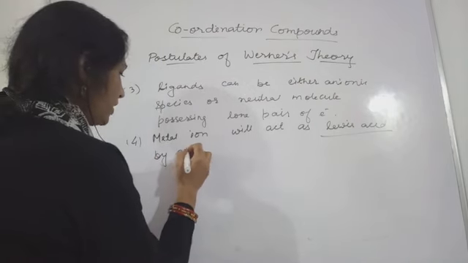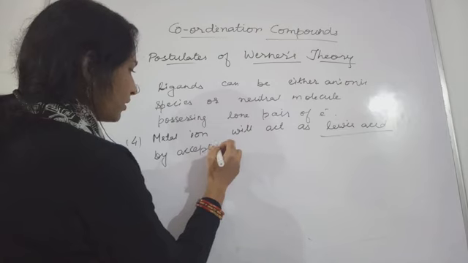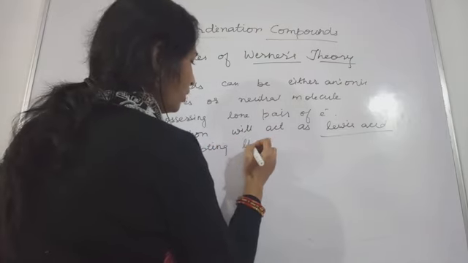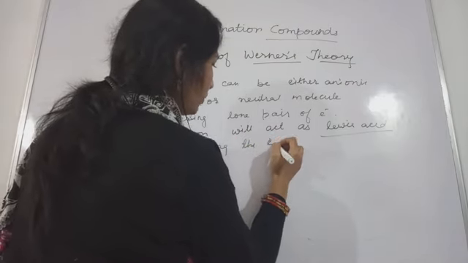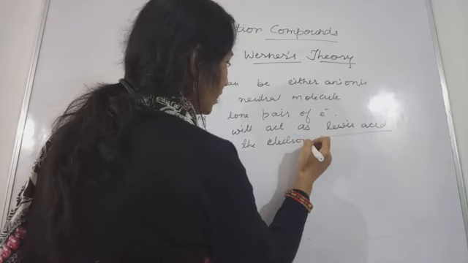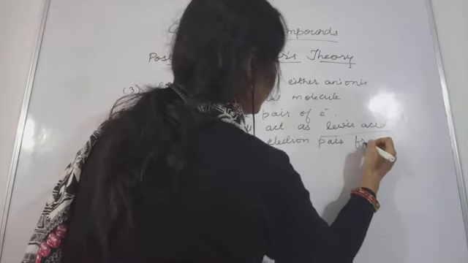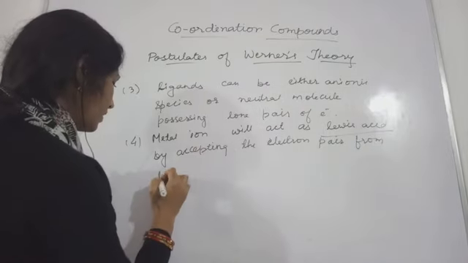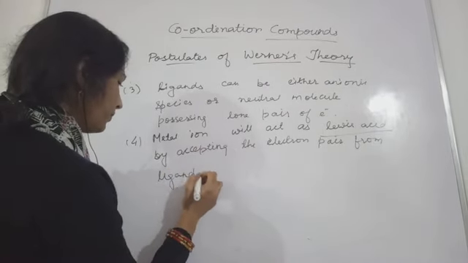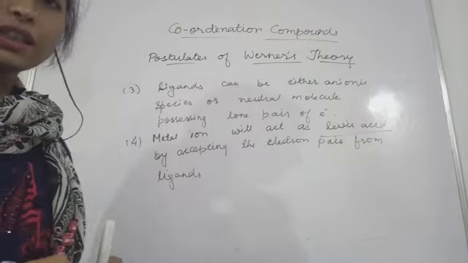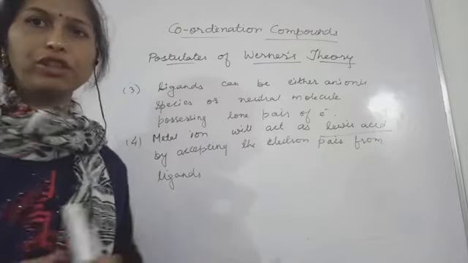by accepting the electron pair from ligands. Okay, so these are the different postulates of Werner.